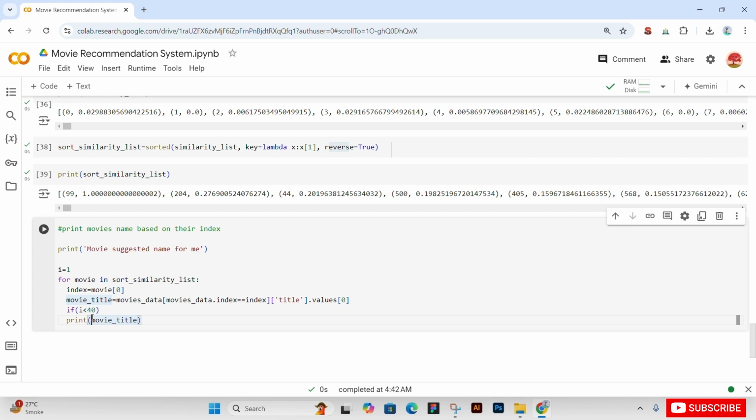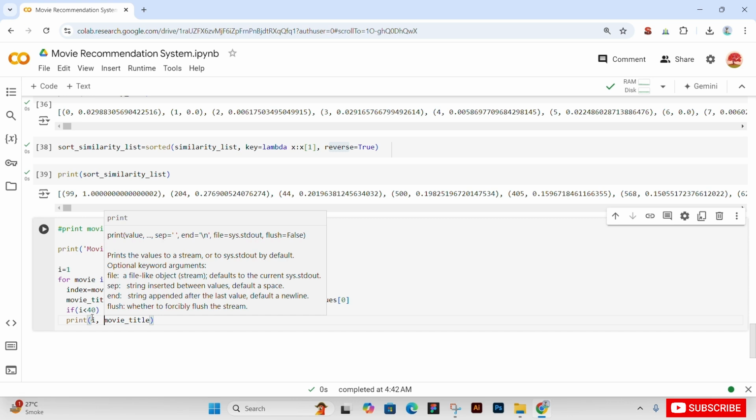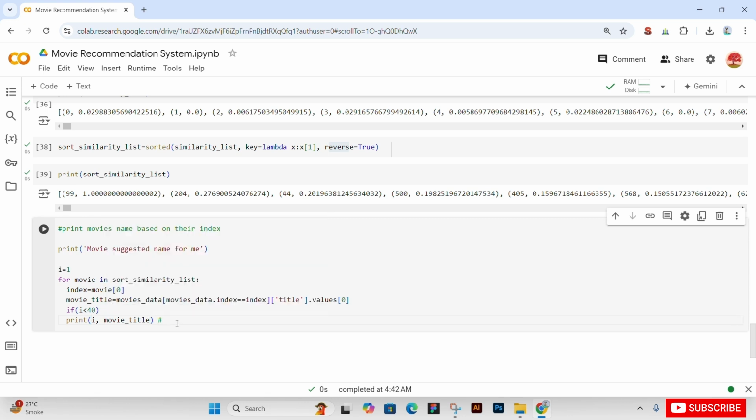So movies title. We give it our i, which starts from our variable and goes one by one: first 0, then 1, 2, 3, 4, and so on till 40. We will separate it by comma. We are just making it somewhat understandable. So hashtag 0 dot. This is how our list will look. First it should be the index, separated by a comma, then the movie title corresponding to its index value.